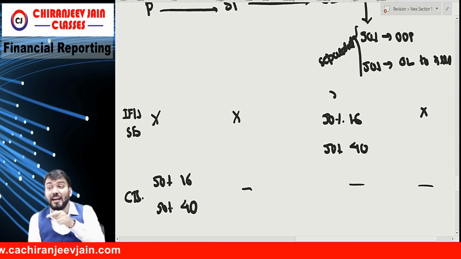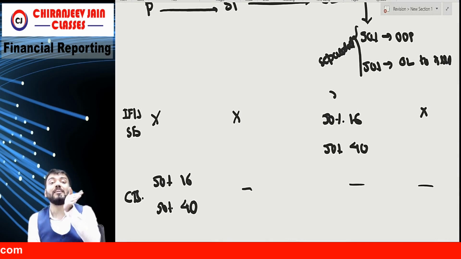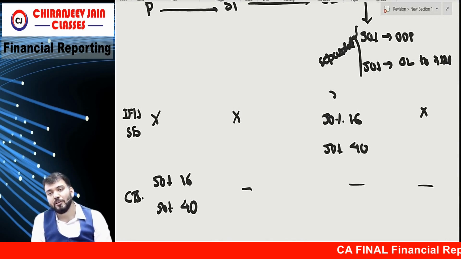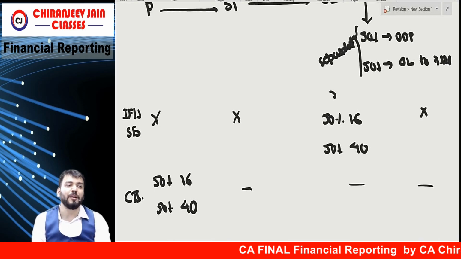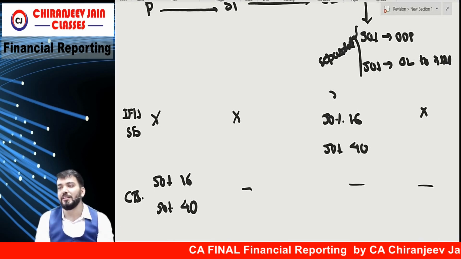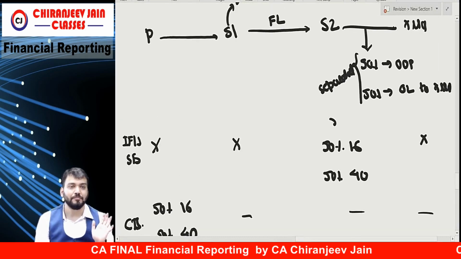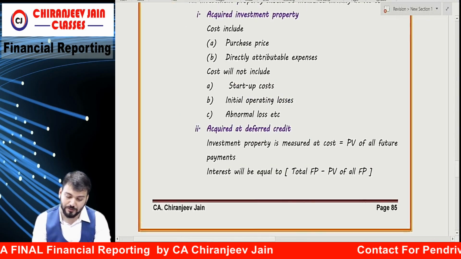So 50% is held within the group and 50% is held outside the group. That means it is given on rent, given on operating lease, earning rental income. So it meets the definition of investment property. But the balance owner occupied portion is used by the group only. Therefore that is Ind AS 16. Interesting question. Correct? Understood? Now understood.